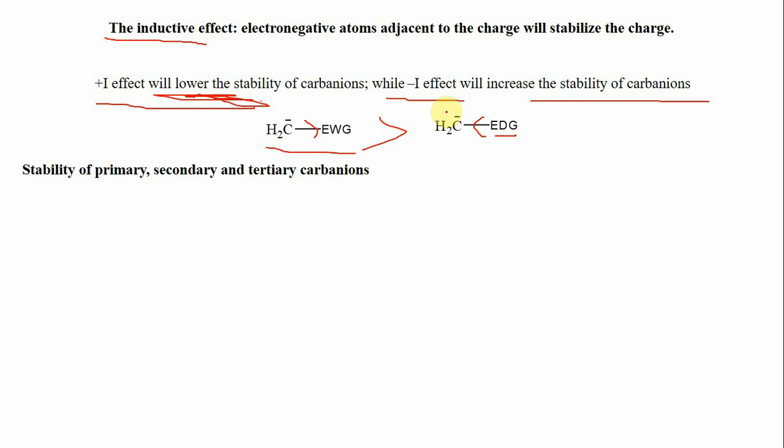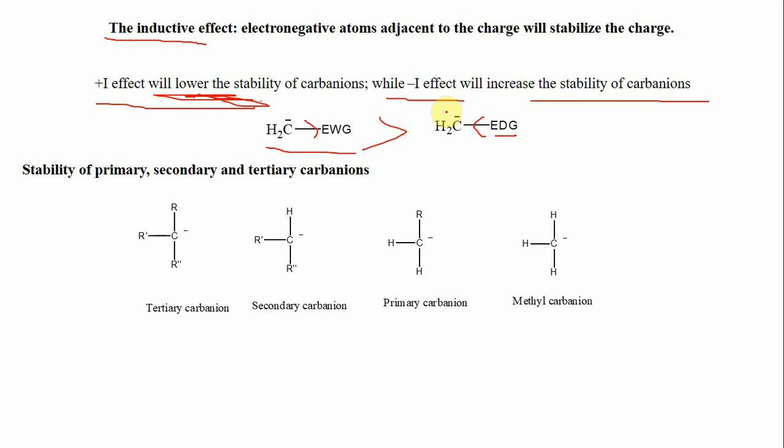If we look at the stability of primary, secondary and tertiary carbanions, now, if these are the primary, secondary, tertiary carbanions and the methyl carbanion. Now, as we already know, this alkyl group has a positive I effect. That means it has an electron releasing inductive effect. Now, in case of tertiary carbanions, there are three alkyl groups that release electrons towards this carbon with negative charge. In case of secondary carbanions, there are only two alkyl groups that release electrons towards this carbon. In case of primary carbanions, there is only one alkyl group with plus I effect, while in case of methyl carbanions, there is no plus I effect.